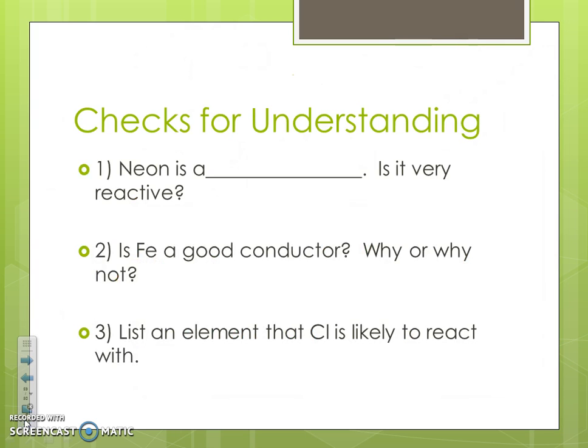All right, then just a couple questions. I want you guys to practice using your periodic table. Answer these in your notes. So find neon. Neon is a what? What group is it in? And then is it very reactive? So maybe go back to your notes after you figure out where it is using your key and your periodic table. And then number 2 is Fe. So find Fe. Is it a good conductor? Why or why not? So use your periodic table. And then list an element that Cl might bond with. So go back to your notes. Use your periodic table and your key, figure out an element that might bond.